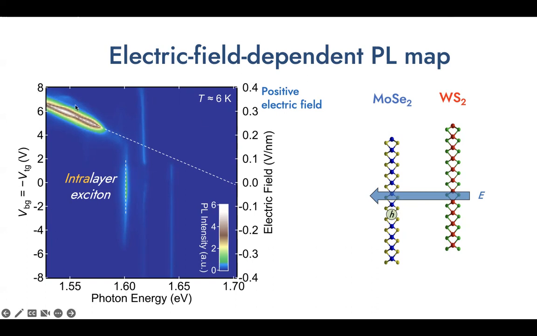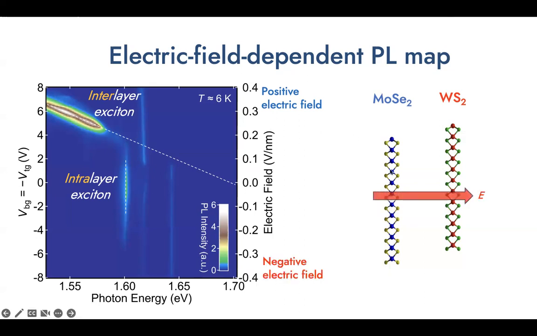So actually this strong redshifting behavior indicates it's an interlayer exciton. So for an interlayer exciton, the electron and holes are basically seated in 2 different TMD layers. So it actually induces the out-of-plane dipole moment, and it will couple with the electric field to change its photon energy. So this so-called linear Stark shift basically confirms this peak is coming from the interlayer exciton.